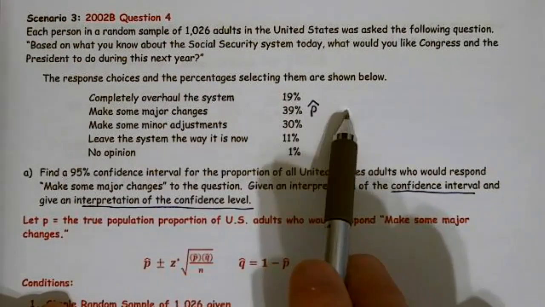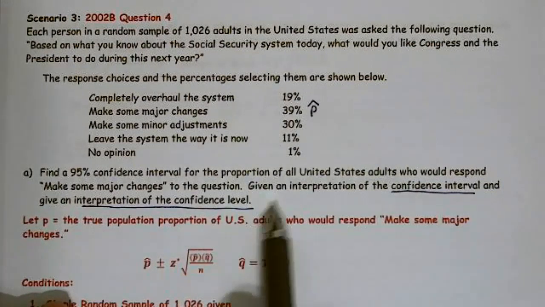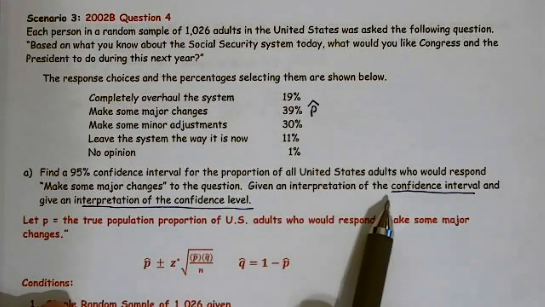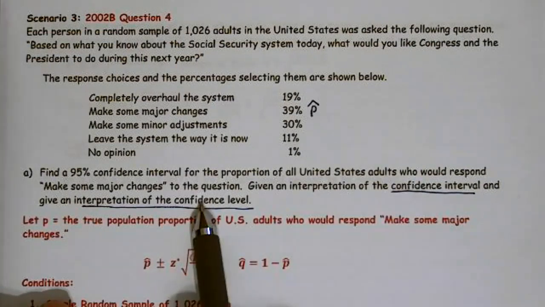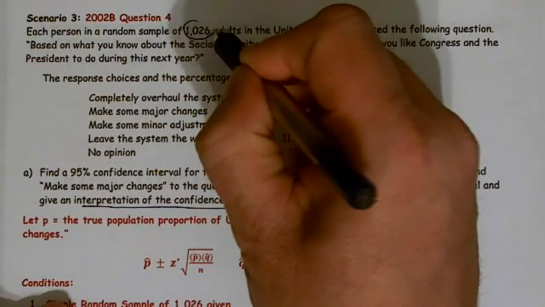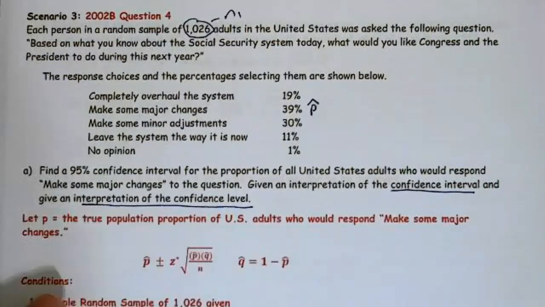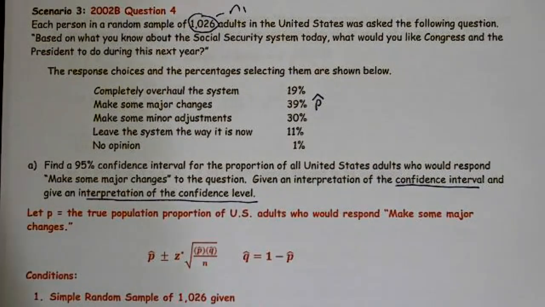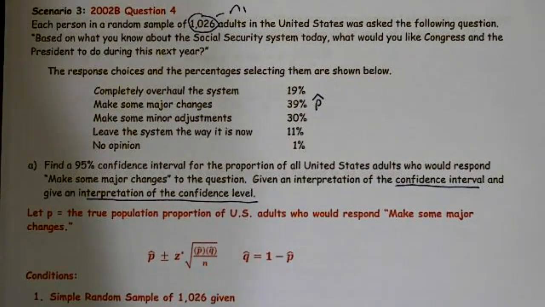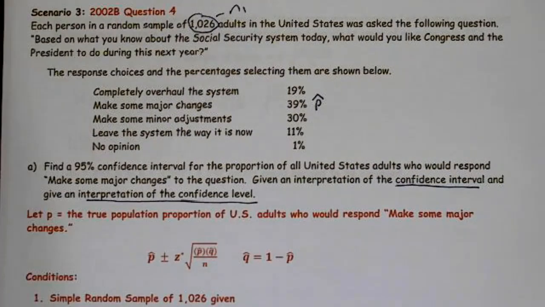All right, so make some major changes. Well, that gives us a p-hat of 39%. Give an interpretation of the confidence interval and an interpretation of the confidence level. When I say interpret the confidence interval, this right here is just your general conclusion, and this is in repeated sampling. And we had a sample size, in this case, of 1,026. So there's my n1. So first part, let p equal the true population proportion of U.S. adults who respond, make some major changes.